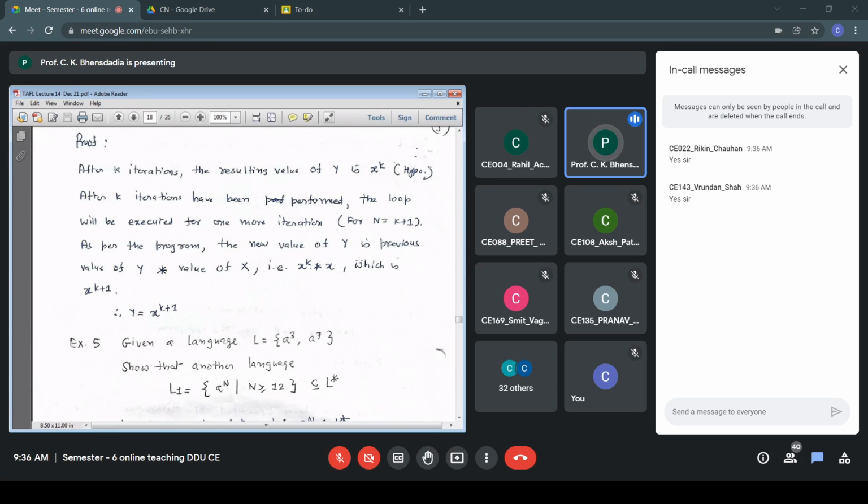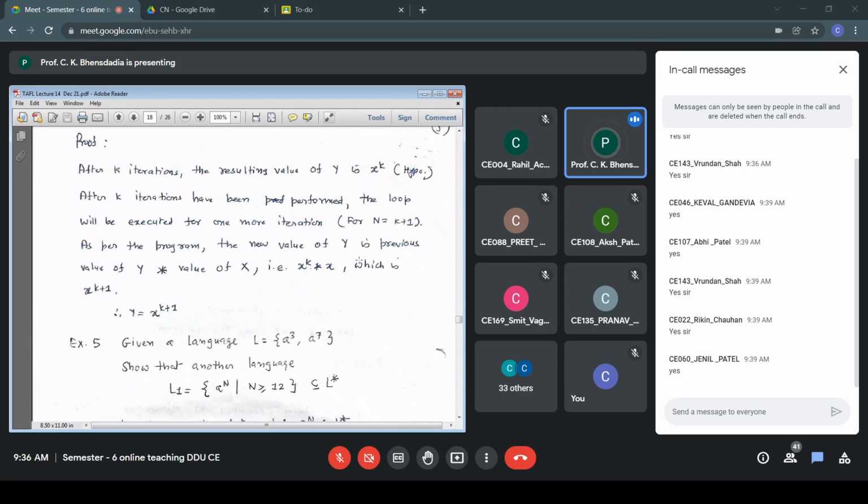So we have to show that L1, which contains A12, A13, A14, A15, etc., a^n where n is greater than or equal to 12, is a subset of L star. This L star is generated from L using the elements a^3 and a^7. This is the problem statement. Is the problem statement clear? Okay, Keval, fine. Abhi, fine.